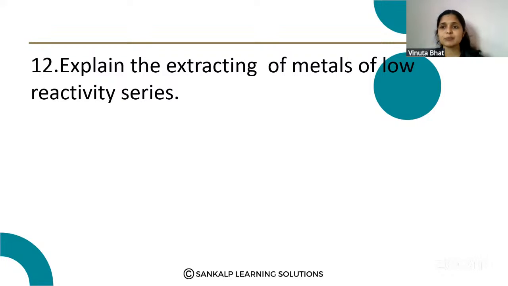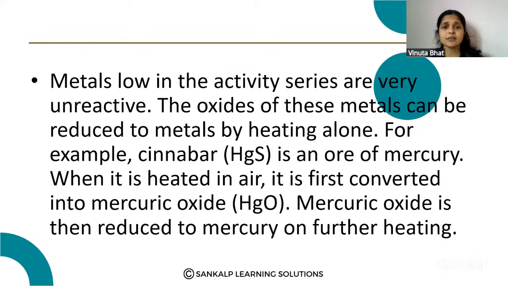So we have to explain with examples how the metals of low reactivity series are extracted. The metals in the low reactivity series are unreactive or least reactive. For example, cinnabar, that is HgS, is an ore of mercury.